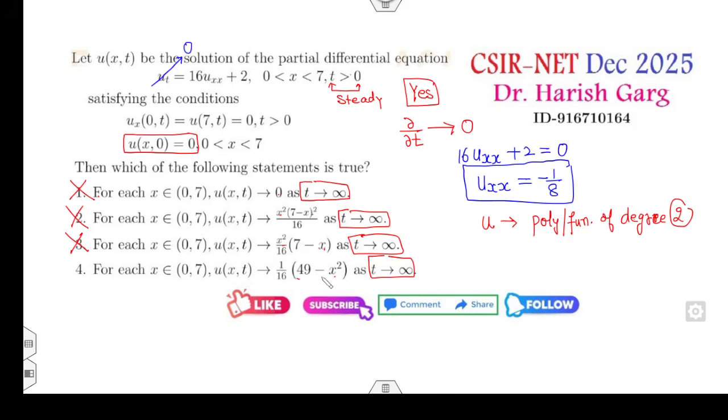Now see here, degree 2 is found. Now take its uxx. What is it coming to? Minus 2/16, which is the same as before, so the right answer is 4 is the correct answer. And you can see that it's a recent year paper. How many seconds did you need? Maximum 15 seconds.